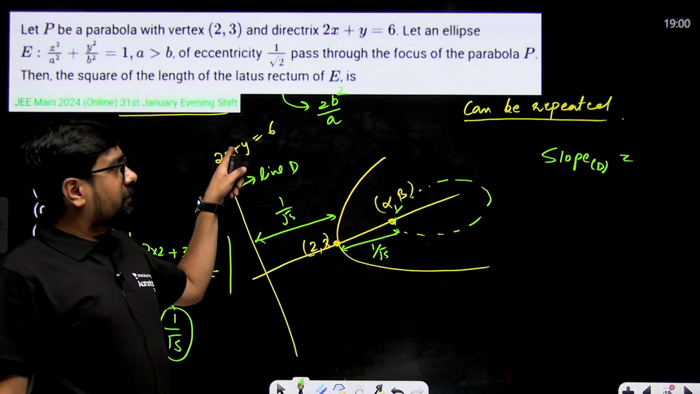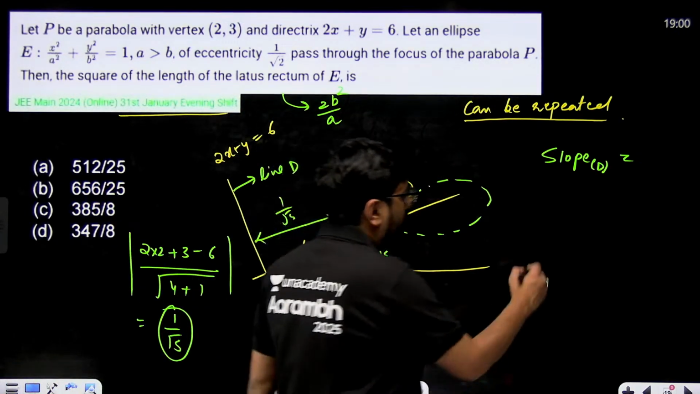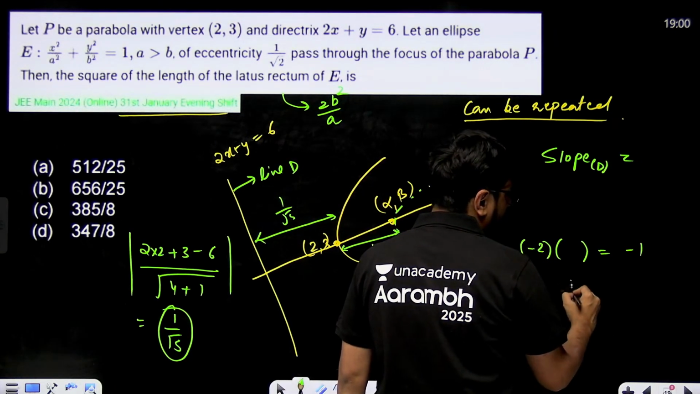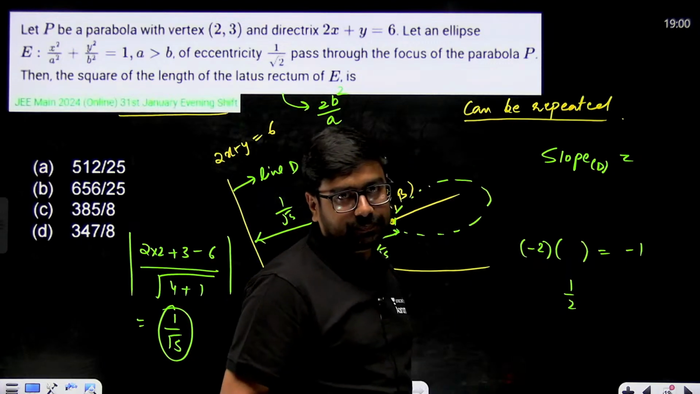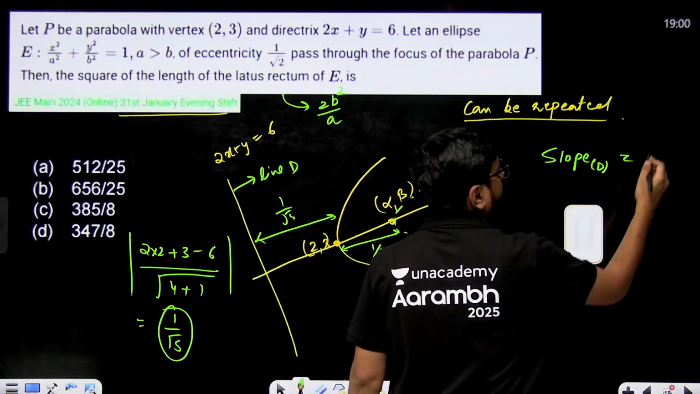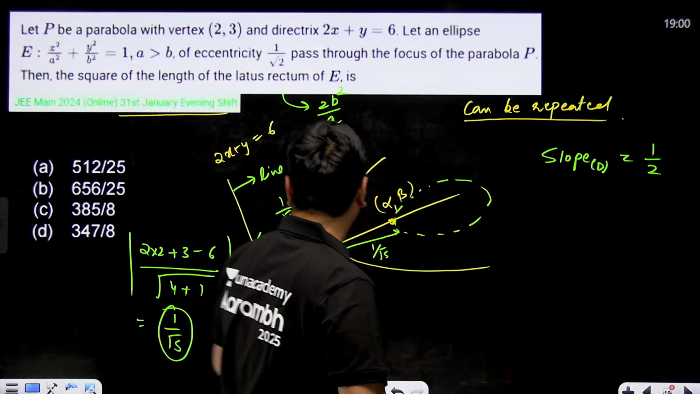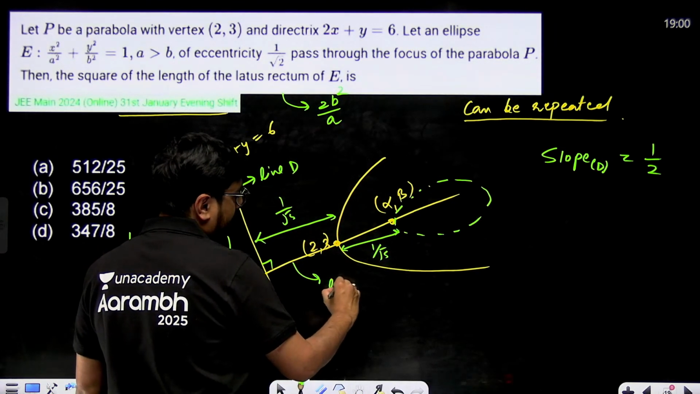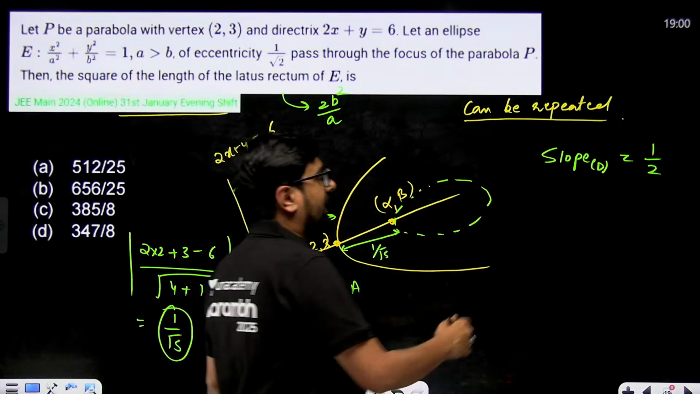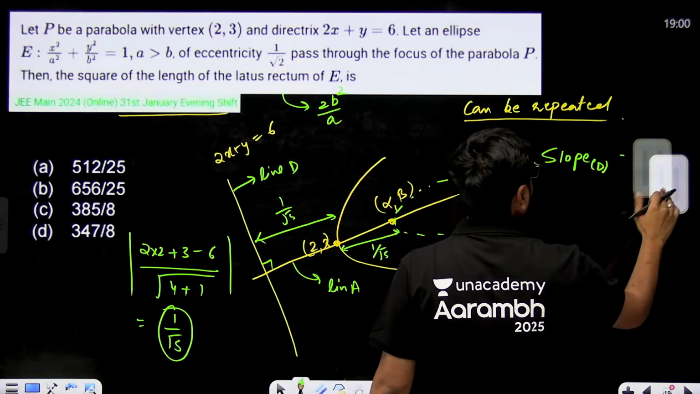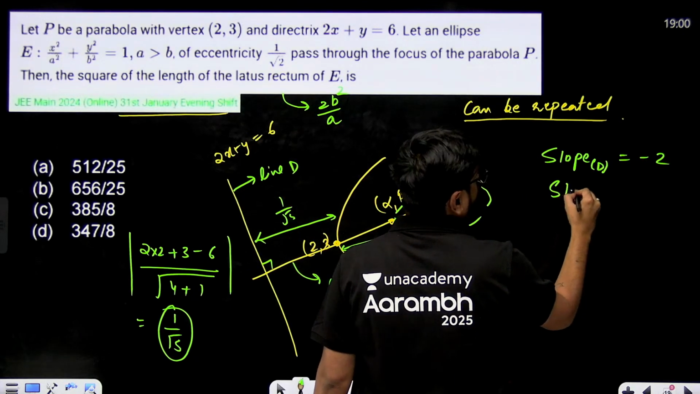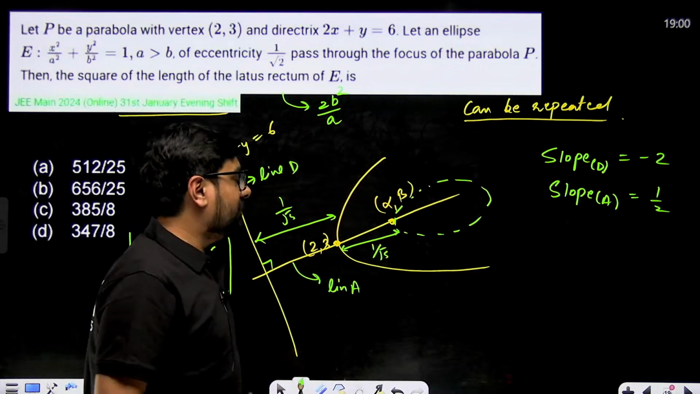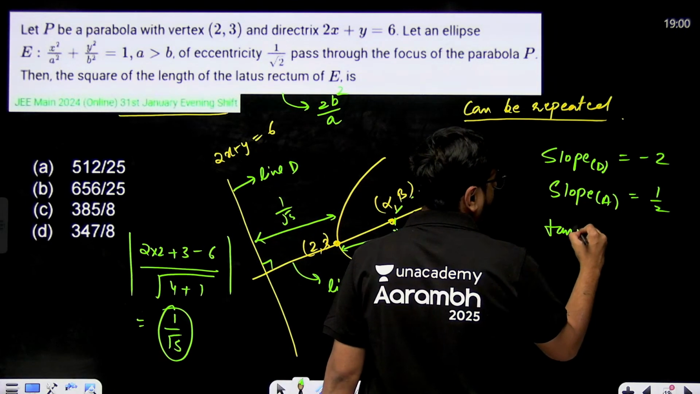So slope of this one will be minus 2. Minus 2 multiplied with what will give me minus 1? Minus 2 multiplied with 1 by 2 will give me minus 1. So slope of the perpendicular line will become 1 by 2. Right? Because these are perpendicular. So slope of this line, let's say line A, slope of line D is minus 2, so slope of line A will become equal to 1 by 2. So that means tan theta is equal to 1 by 2.